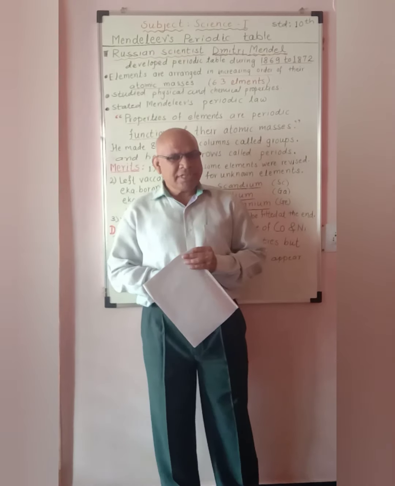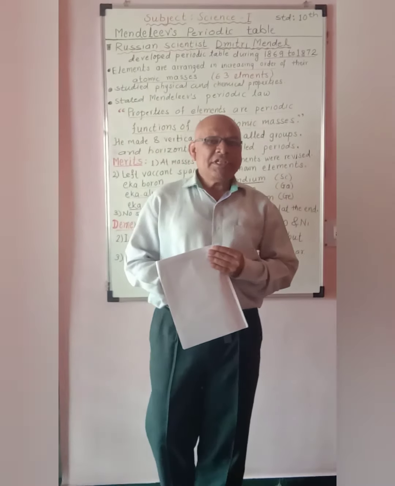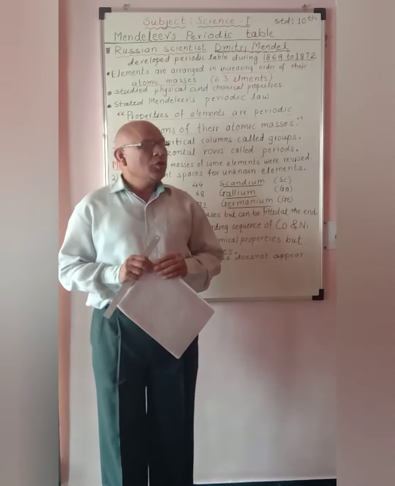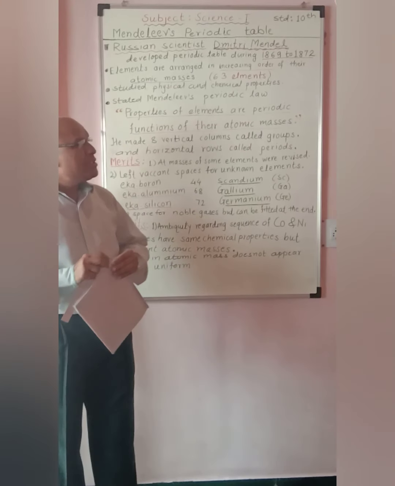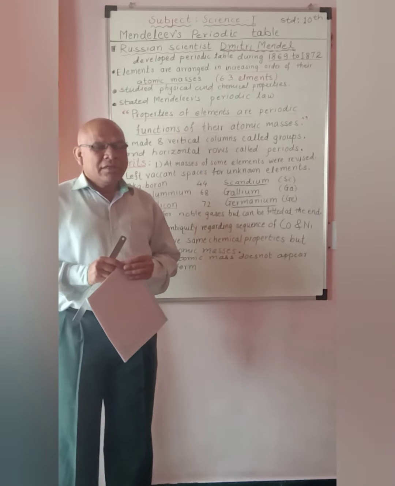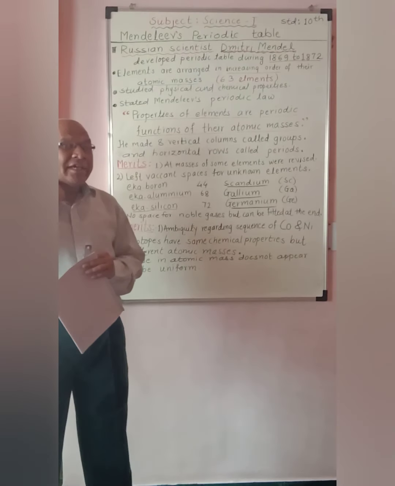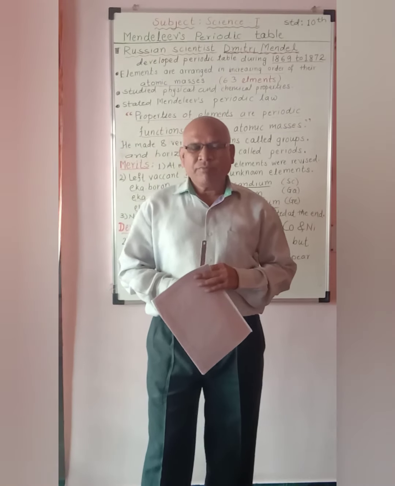one more scientist, a Russian scientist, Dmitri Mendeleev, has attempted the course of classification. He studied chemical and physical properties of all the elements which were known at that time.